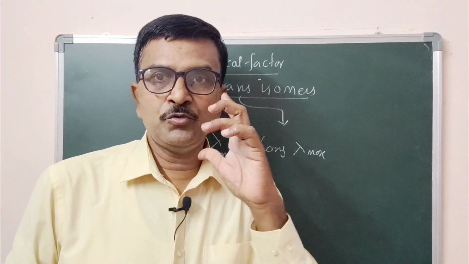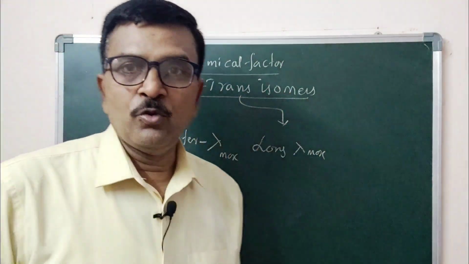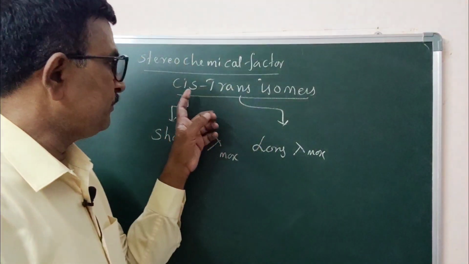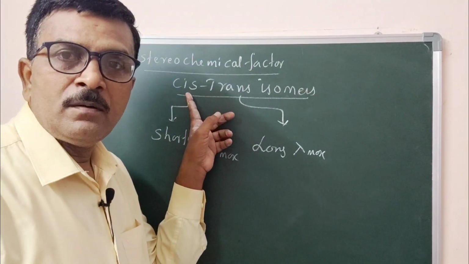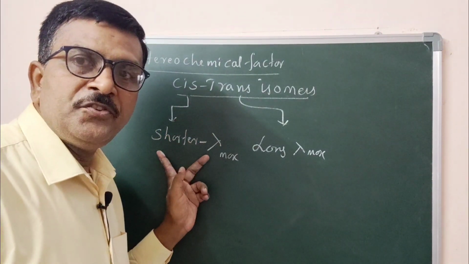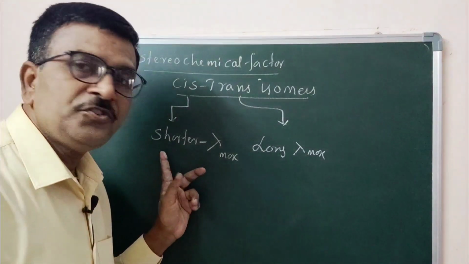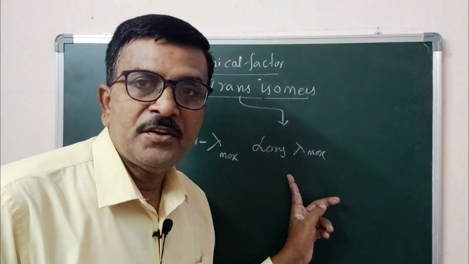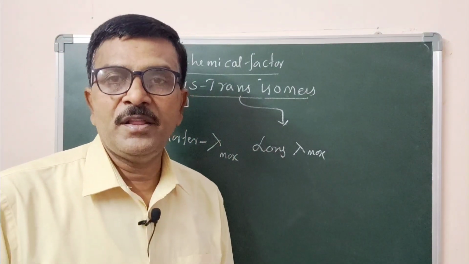For that we have chosen cis-trans isomers of the same molecule. Now a cis isomer always absorbs energy at a shorter wavelength, whereas a trans isomer always absorbs energy at longer wavelength.